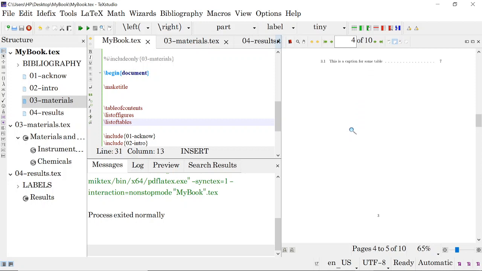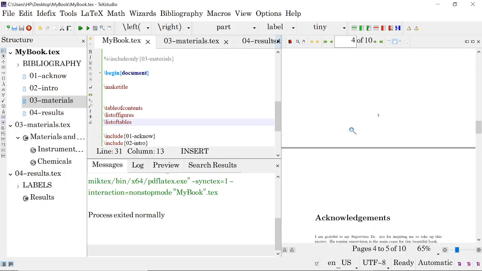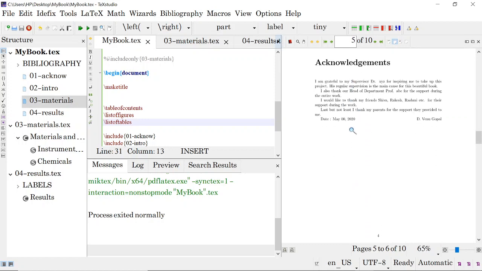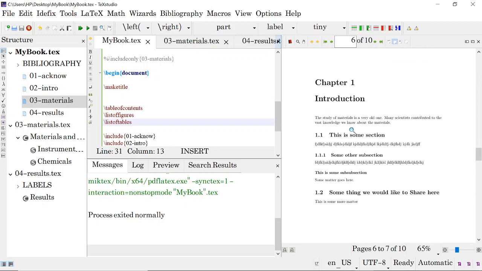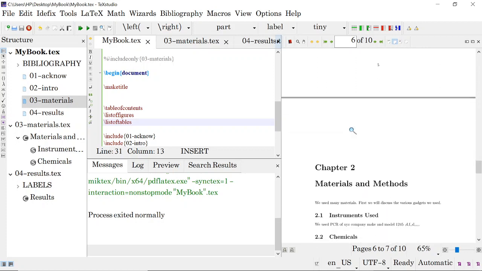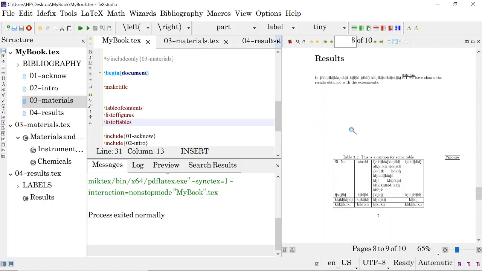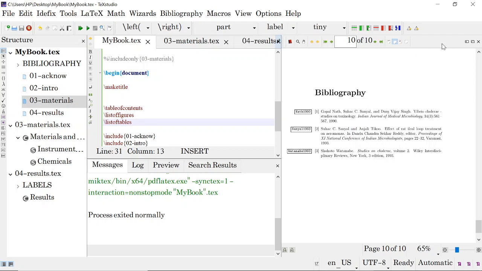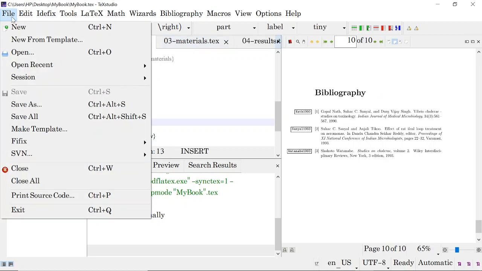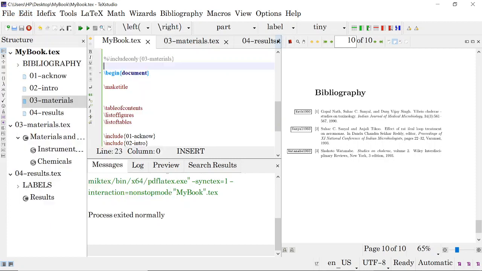See, everything is on a separate page because it was written in such a manner that every chapter will start on a new page. So these are also treated as chapters. That is why they are coming like this. Okay. Then the bibliography like this. And suppose you don't want to use these fonts. Now how to change these fonts?